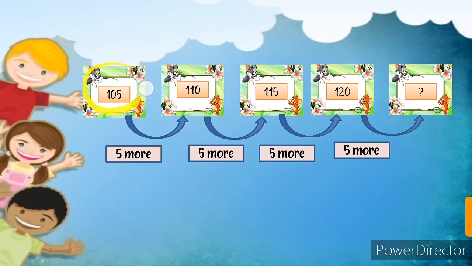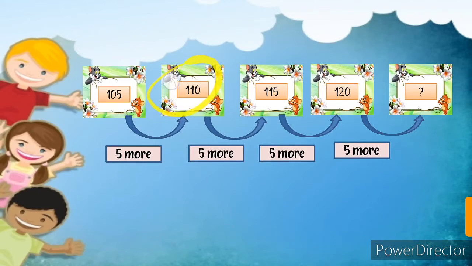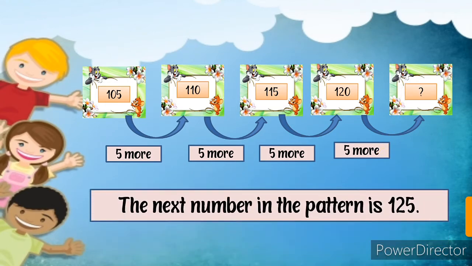It's 105, then 110, then 115, then 120, and which number will come next? Because every time 5 more will be added. Okay, 5 more will be added. 105 plus 5, 110. Okay, so after 110, 115. 115, then add 5 more, 120. And 120, when we add 5 more, which number will we get? It's 125. So we can say that the next number in the pattern is 125.